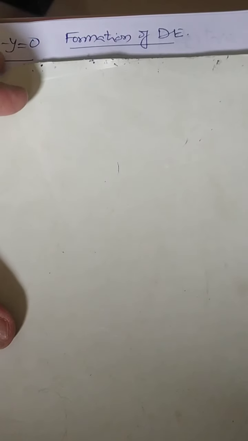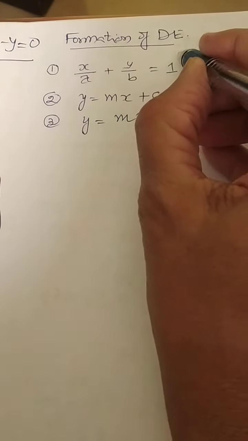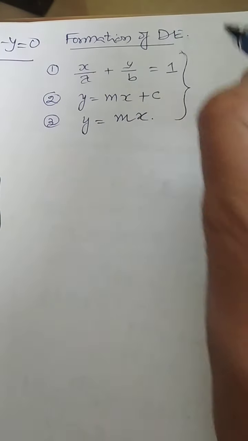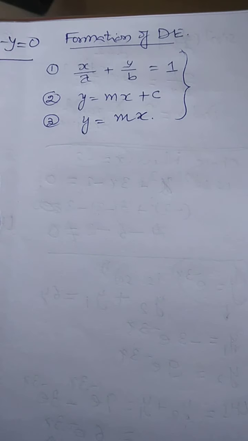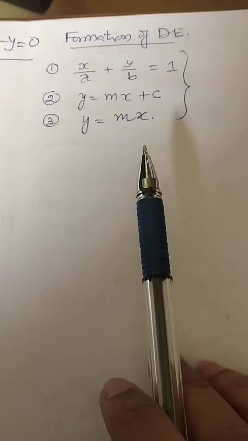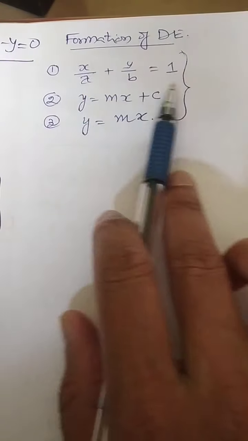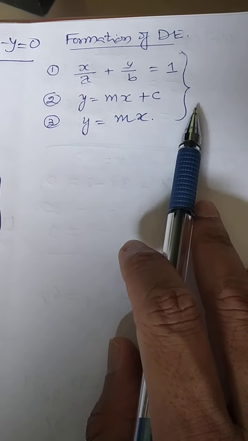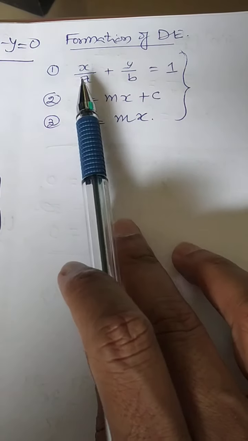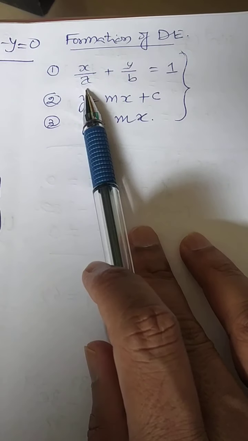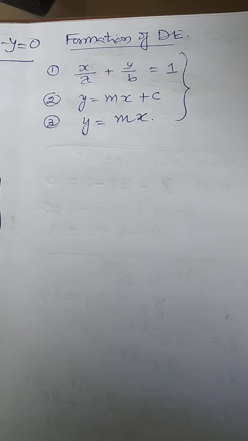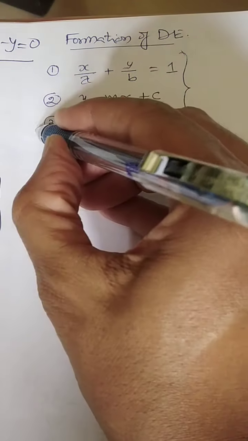Okay, let's look at the first three questions. Sometimes they will provide this kind of equation. Otherwise, the same question can be asked like this also. Find the differential equation, listen to this point carefully. Instead of giving this equation, they can say: form the differential equation of all straight lines whose x-intercept is a and y-intercept is b. So this is one of the ways. Let us start with this one.